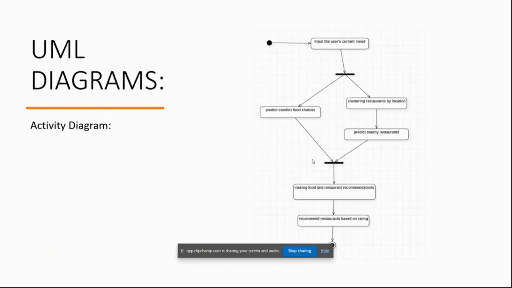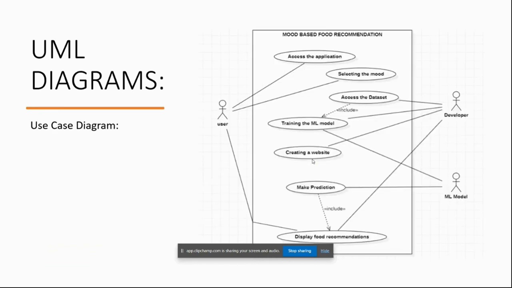Now let's have a look into the activity diagram. When the user inputs their current mood, the model predicts the comfort food choices and clusters the restaurants by location, making the food and restaurant recommendations. Restaurants are recommended by average aggregate rating as I have mentioned earlier. Same with the use case diagram. We have user, developer, and ML model.